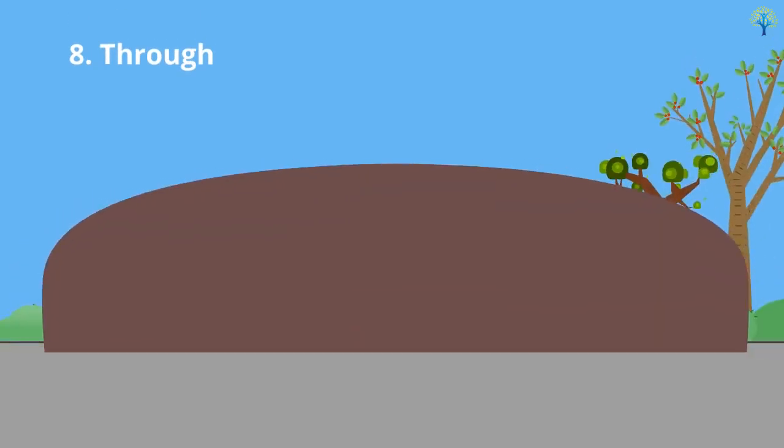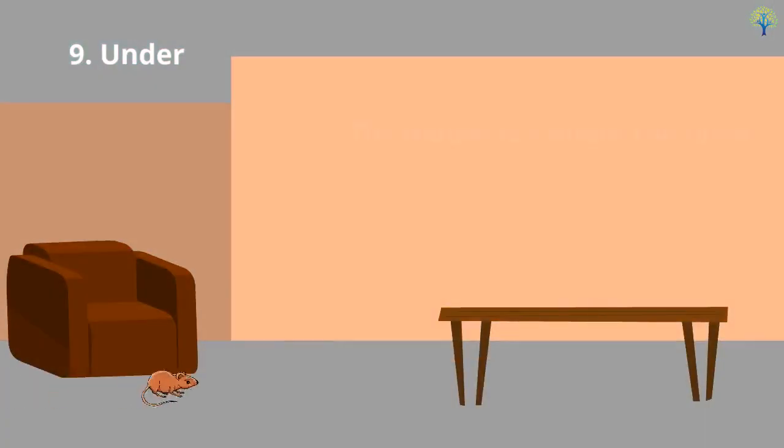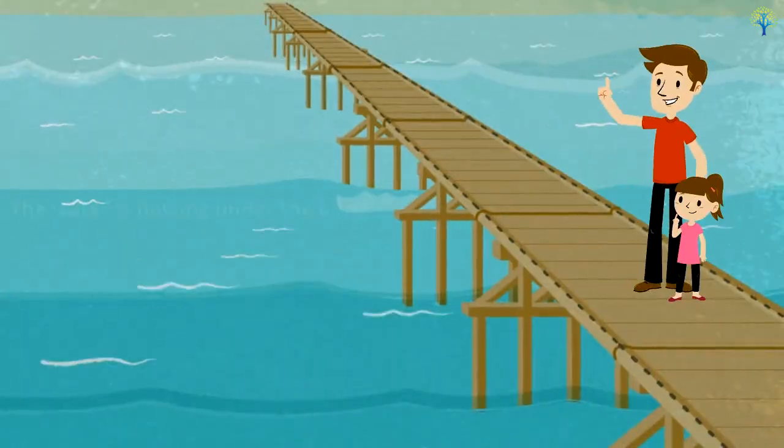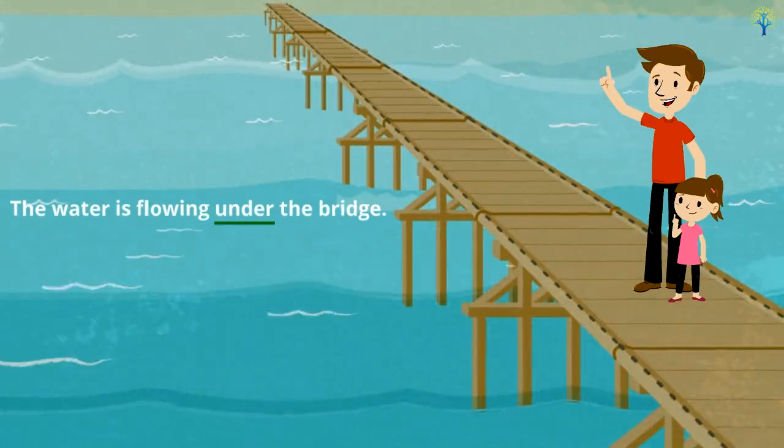Through is used to show movement in one side and out of the other side of something. For example, the train went through a tunnel. Under is used to show movement directly below something. For example, the mouse ran under the table. Or, the water is flowing under the bridge. Now you know about the movement of a noun or pronoun in a sentence.